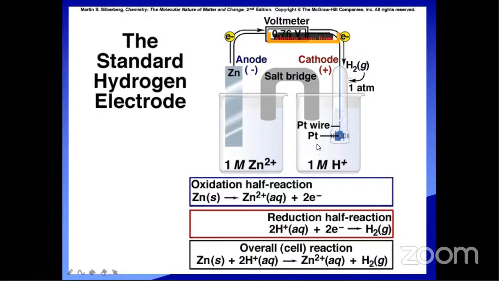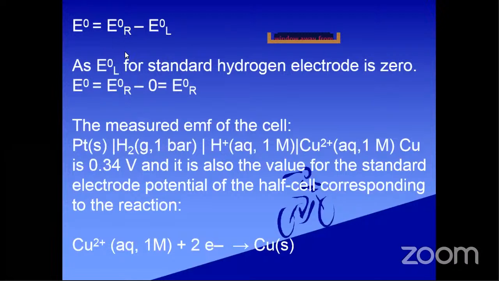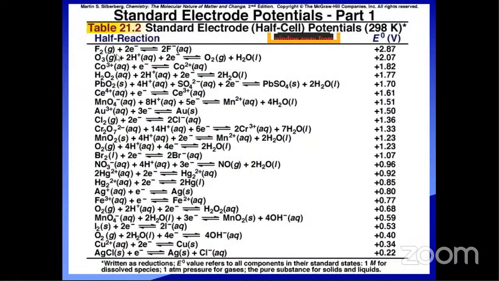So this is fixed, the standard hydrogen electrode, it is fixed. And by changing, in the place of zinc, whether copper, fluorine, or chlorine, we can calculate all the values. You see these values. Fluorine, by gaining 2 electrons to give 2 F minus, that means reduction potential value. What is the value? Plus 2.87. We can calculate all these values by using the standard hydrogen electrode.